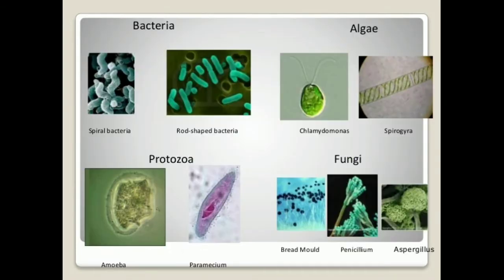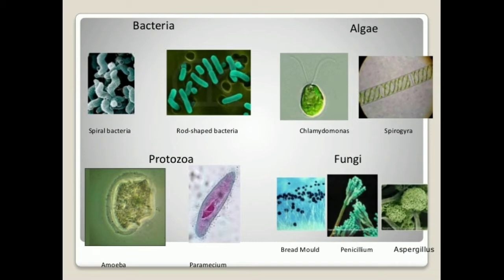So students, look here. These are the different types of microorganisms. First category is bacteria. You can see here spiral bacteria and rod-shaped bacteria, which are two different types of bacteria mainly found. Then we have algae, that is we have here two examples, that is Chlamydomonas and Spirogyra. These can be seen in our ponds and all. Okay, and next one is protozoa. There you have amoeba and paramecium. First one is amoeba and next one is paramecium.